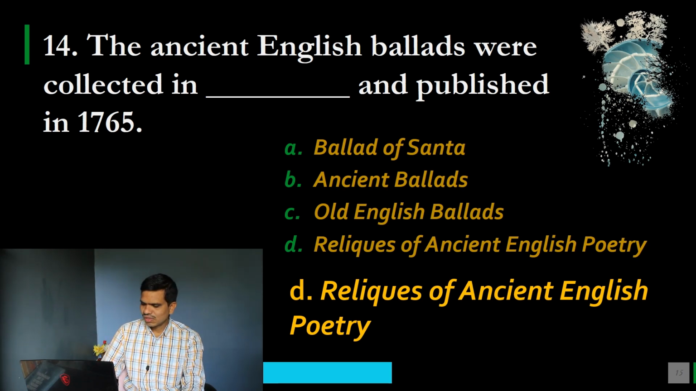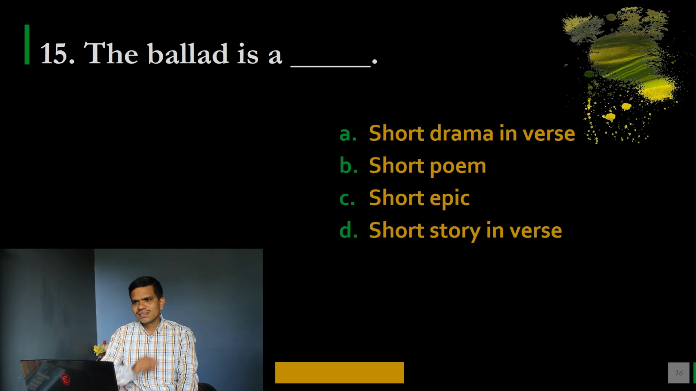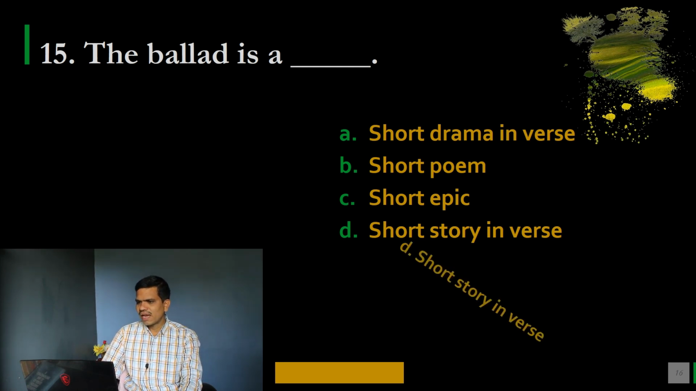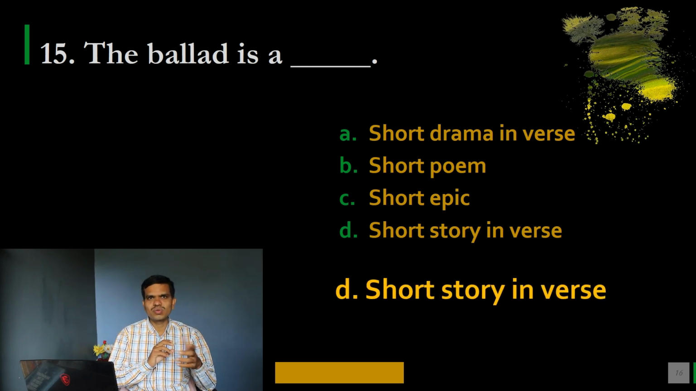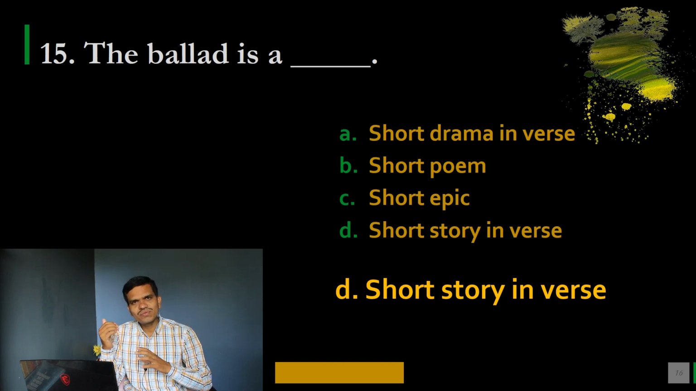Next, number 15. The ballad is a dash: A. Short drama in verse, B. Short poem, C. Short epic, and D. Short story in verse. Please note down the correct option. And we have correct option D, short story in verse. Ballad is nothing but a short story. It is a narration, but in the form of verse. And these people who wander from village to village, a band of singers, just sing this ballad with the accompaniment of a musical instrument called fiddle or harp.